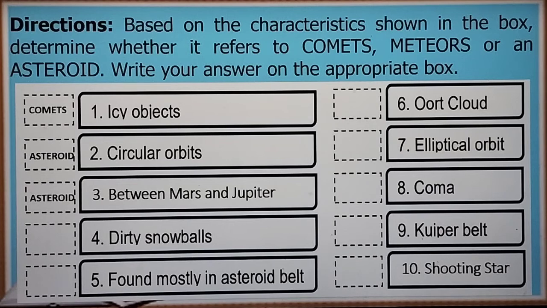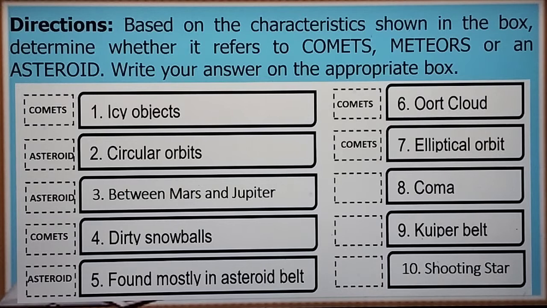How about number 4, dirty snowball? Di ba? Nabanggit na yan, dirty snowball. Comets ba? Meteor ba? Or asteroid ba? Comets. Number 5, found mostly in asteroid belt. So parang between Mars and Jupiter din yan. Anong tawag doon? Asteroid ulit. For number 6, Oort cloud. Makikita daw sa Oort cloud. Ano kaya to? Comets. How about number 7, elliptical yung orbit niya or elongated? Comet ba? Meteor or asteroid?